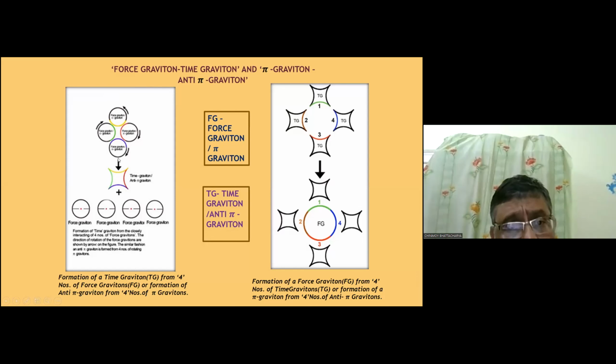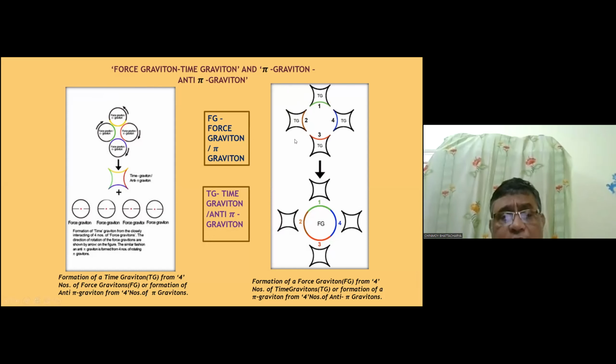And here you see how, from time graviton to force graviton, the circle is being formed. So here we can say from pi graviton to anti-pi graviton, and here from anti-pi graviton to pi graviton. These are the same things. As I told, the carriers of this are pi graviton and anti-pi graviton. These are the anti-pi graviton.